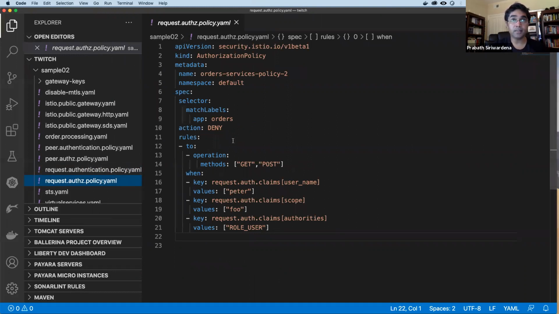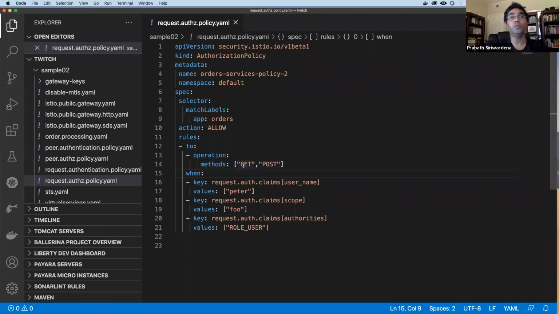Here, the authorization policy CRD was introduced from Istio 1.4, and in 1.4 you could only use allow, only the allow action. Then Istio 1.5 supported both allow and deny. So if you are using 1.4, you can only do allow, but with 1.5 onwards you can do both allow and deny. So here it says you are allowed to access this service,